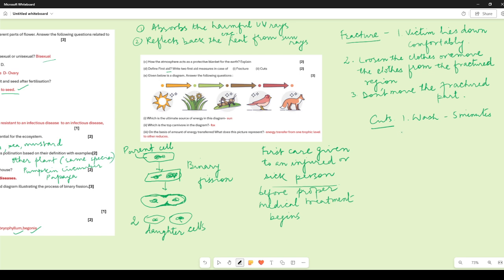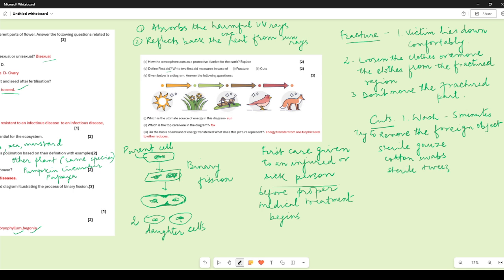If someone has been cut with glass or some foreign object is still piercing, then remove the foreign object. But how do you remove that? Try to remove it, but don't force it. Try to remove the foreign object with the help of either sterile gauze or cotton swabs, or you can use sterile tweezers.